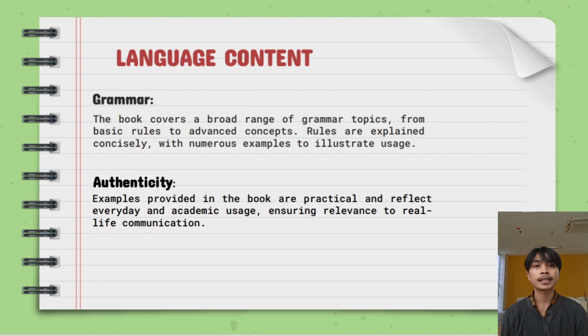And then authenticity. Examples provided in the book are practical and reflect everyday and academic usage, ensuring relevance to real-life communication. It means that each grammatical rule is explained clearly and concisely, ensuring the reader can grasp the concept without confusion. To reinforce understanding, the book includes numerous illustrated examples that demonstrate correct usage in different contexts.